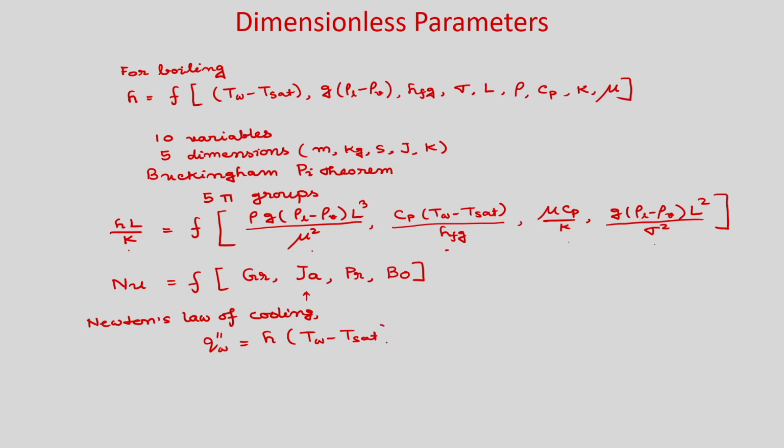So, we define the heat flux based on the temperature difference between the wall and the saturation temperature, and this temperature difference is generally known as the excess temperature, denoted by delta T_e.